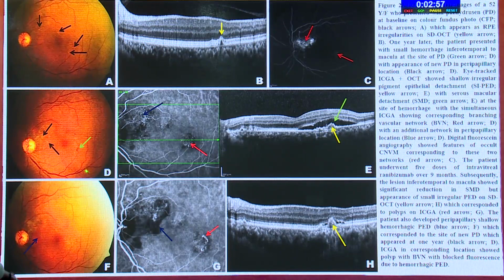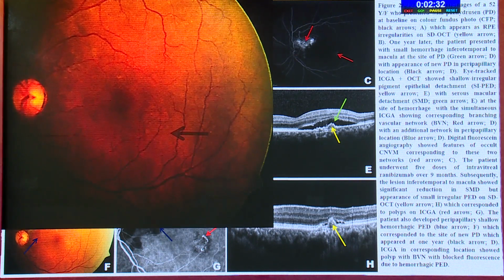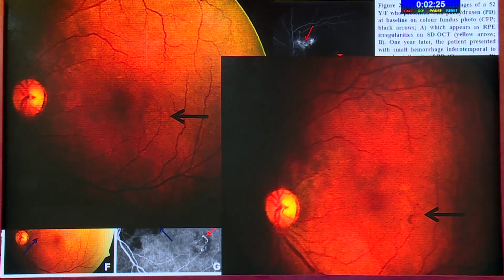Now, around 1 year later, the patient presented with a small hemorrhage in the inferotemporal location with presence of disease activation in the form of subretinal fluid and a shallow PED in that area. When we did an ICG, it showed presence of a small irregular network. And again, after 5 injections, there was significant improvement in the disease activation, but it converted to presence of a polypoidal lesion in that location. So this is a zoomed in image showing the area of pachydrusen and the hemorrhage that presented at the same location.